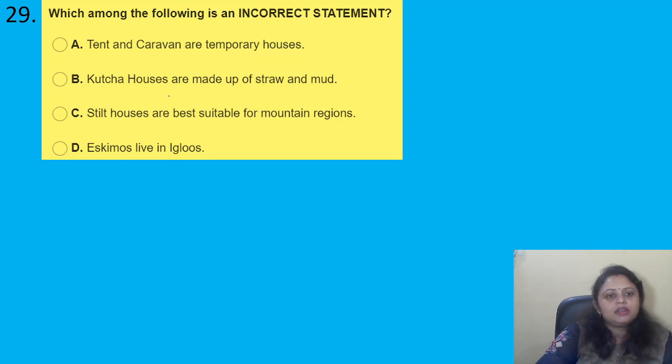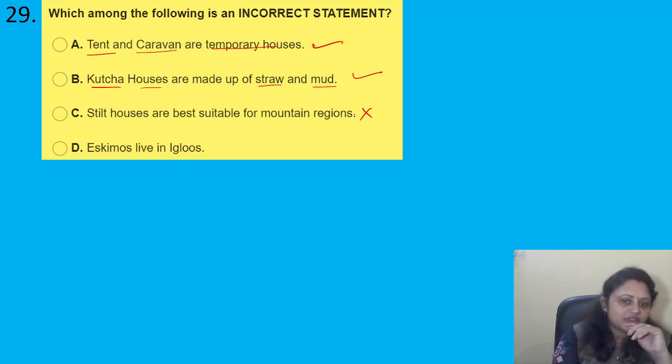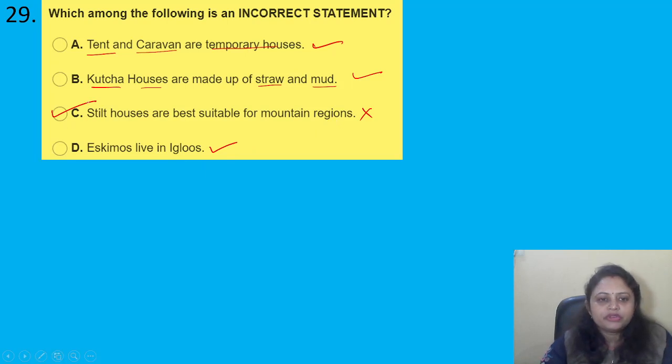So tent and caravan, these are temporary houses, correct. Kacha houses are made up of straw and mud, correct. Stilt houses are best suitable for mountain regions, no. It is suitable for the areas in which heavy rainfall is there, okay. And for mountain regions, slanting roofs are required. Eskimos live in igloos, yes, this is also correct. So here the correct answer is option C.